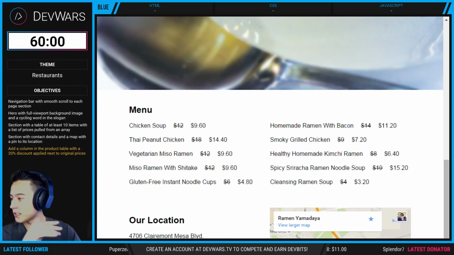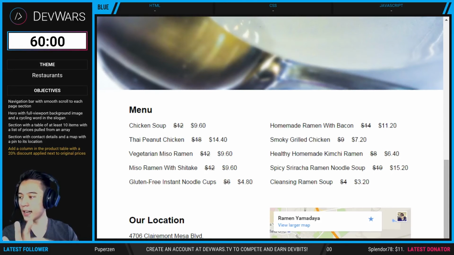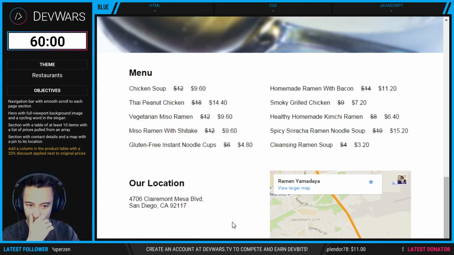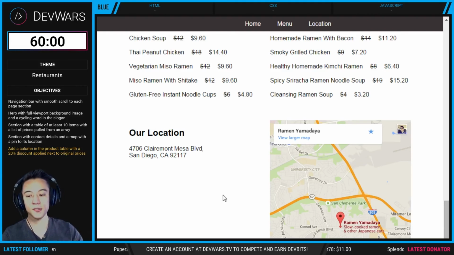Alright, their fourth objective is they need to create a section with contact details and a map with a pin to its location. So right here, we do see that contact section.